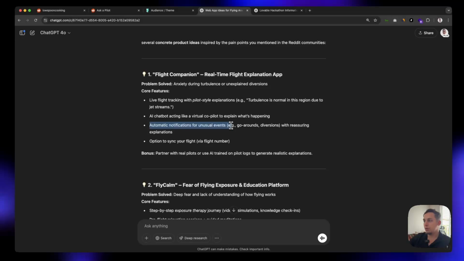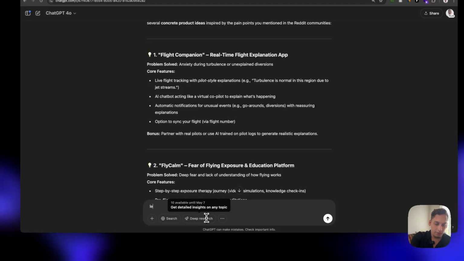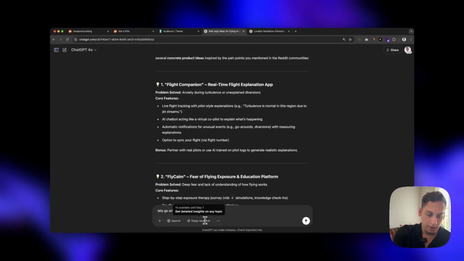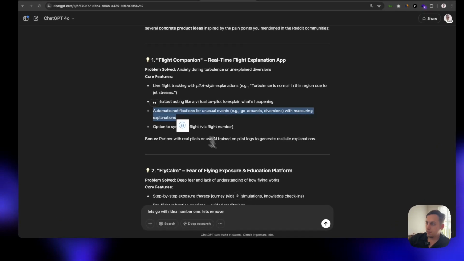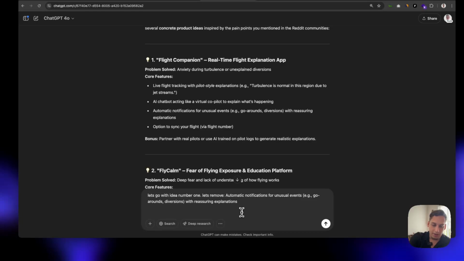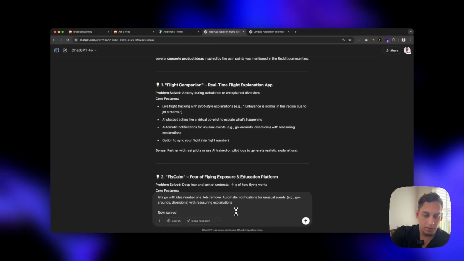Automatic notifications, so we don't really need this. Option to sync your flight. So I like this option to sync the flight. I like this, and I like this. So the third point. So we can go ahead and say let's go with idea number 1. Let's remove, and then let's say, now can you draft a more specific user flow